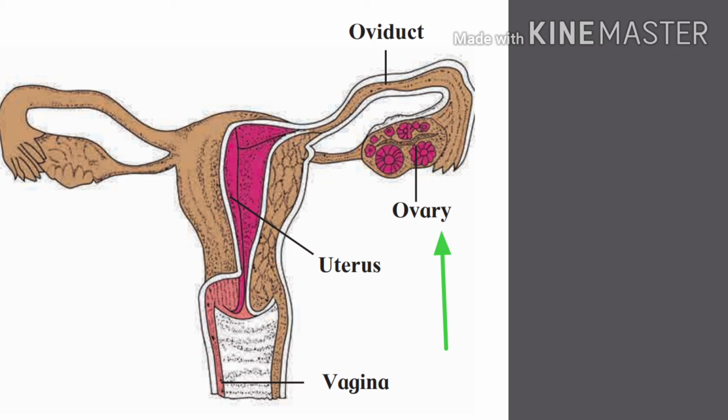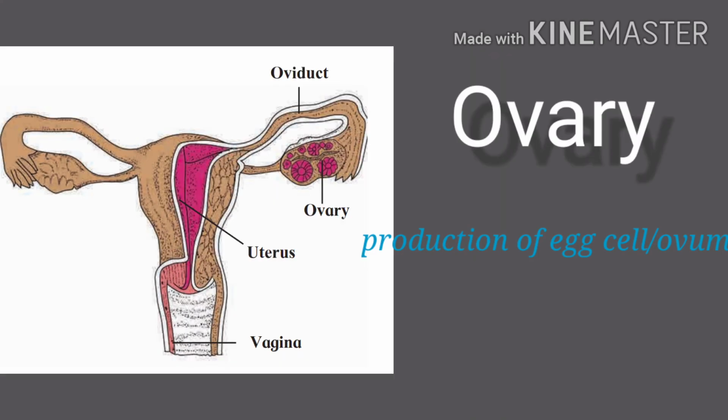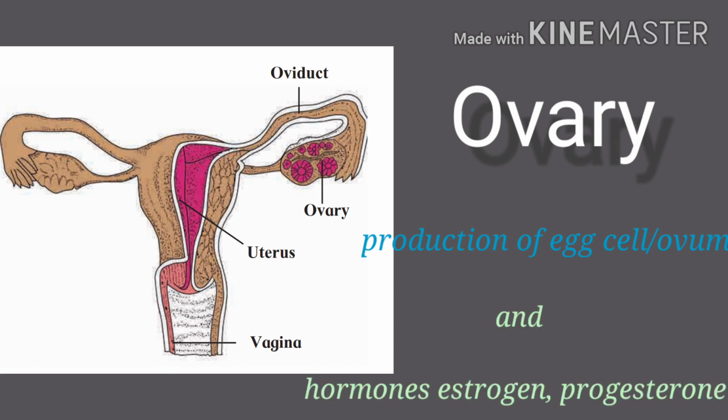Egg cells are also known as ovum. Also, just as the testosterone hormone was produced in the male, in the female also two hormones will be produced. Those are sex hormones known as estrogen and progesterone. The function you will study in the next part.